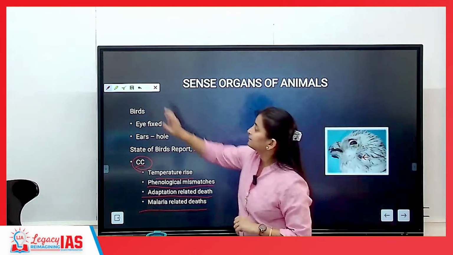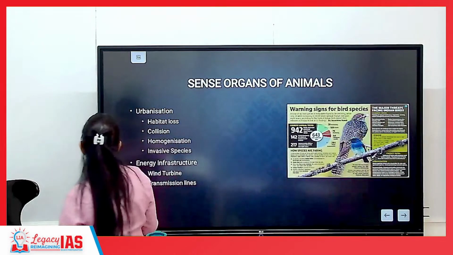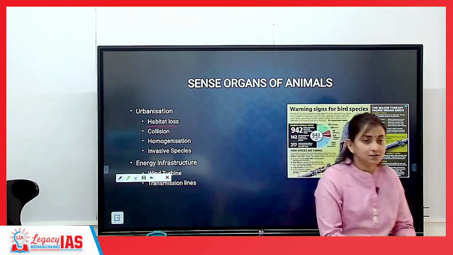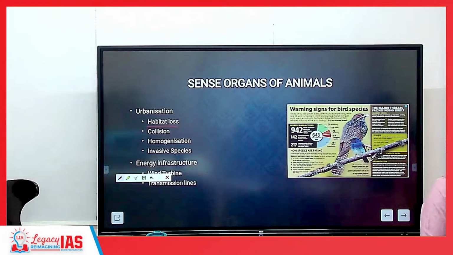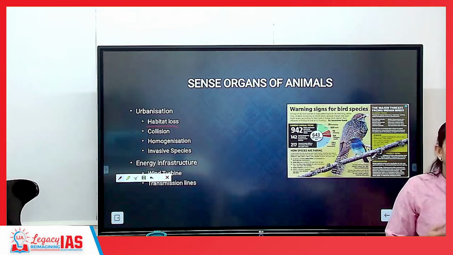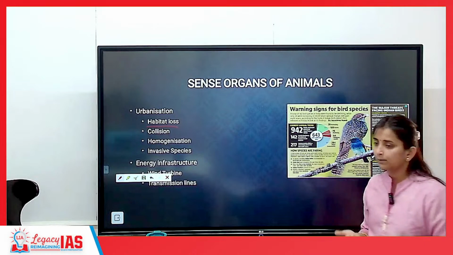Okay. Why are birds dying? What other reasons are there? One is urbanization. Urbanization has led to habitat loss. Urbanization has led to deforestation. Large scale forests have been cleared off. So we have taken over the habitat, the place where the birds would live, that we have already removed. That has led to the decline in the population of birds.